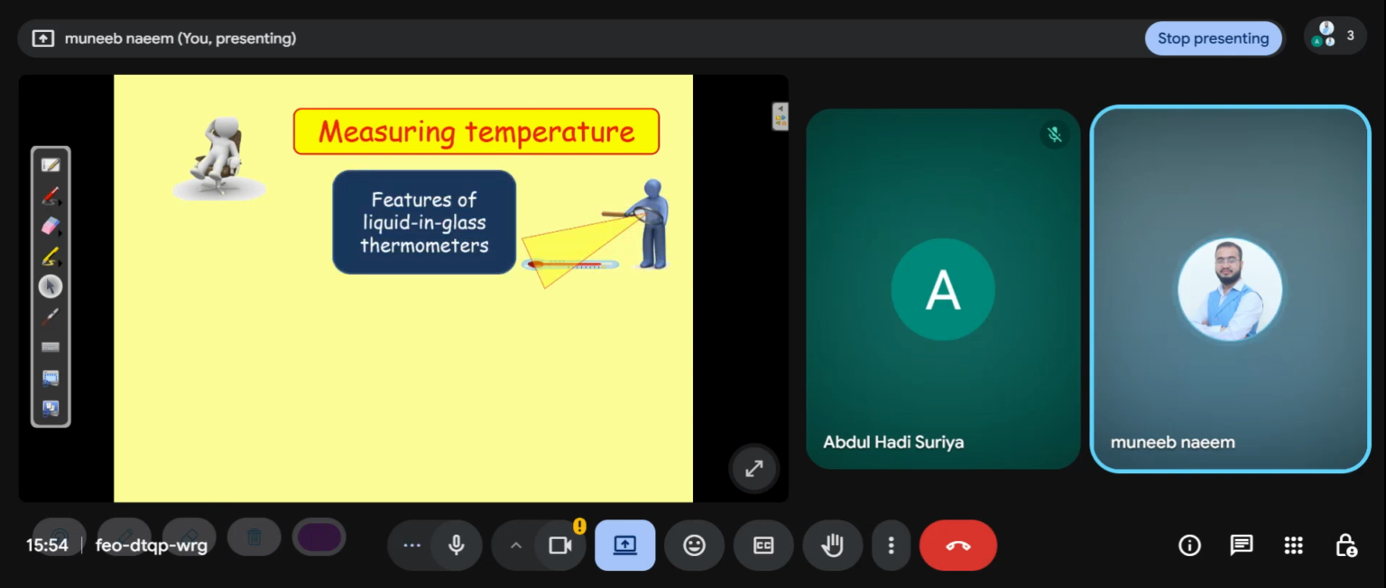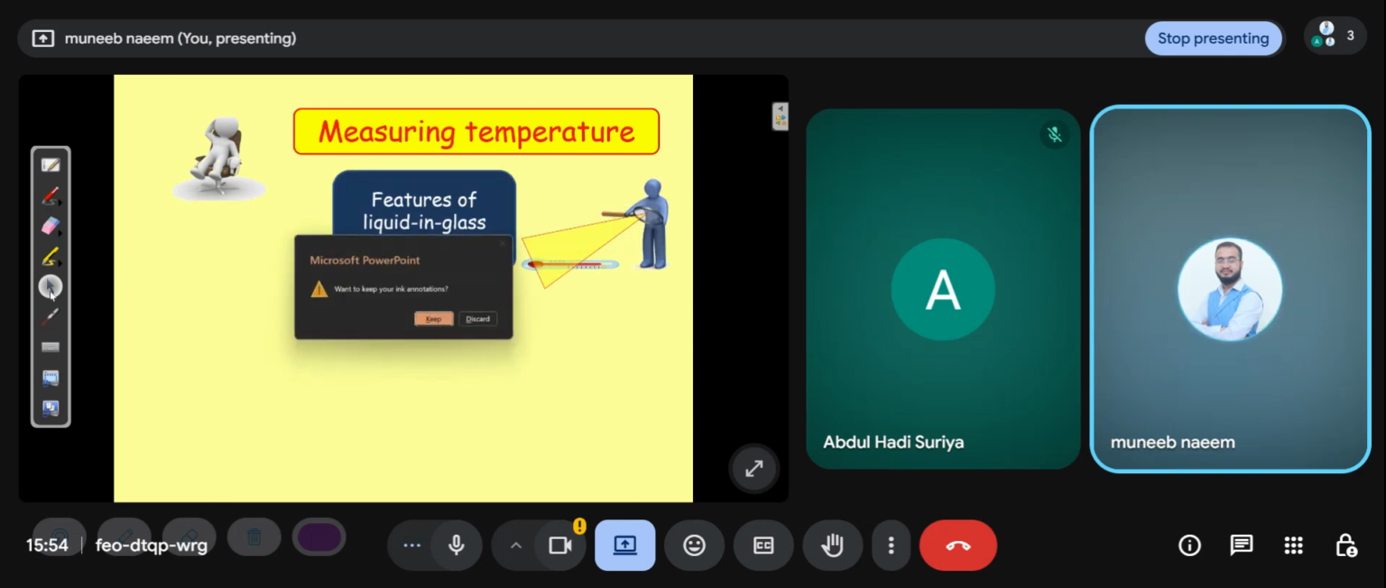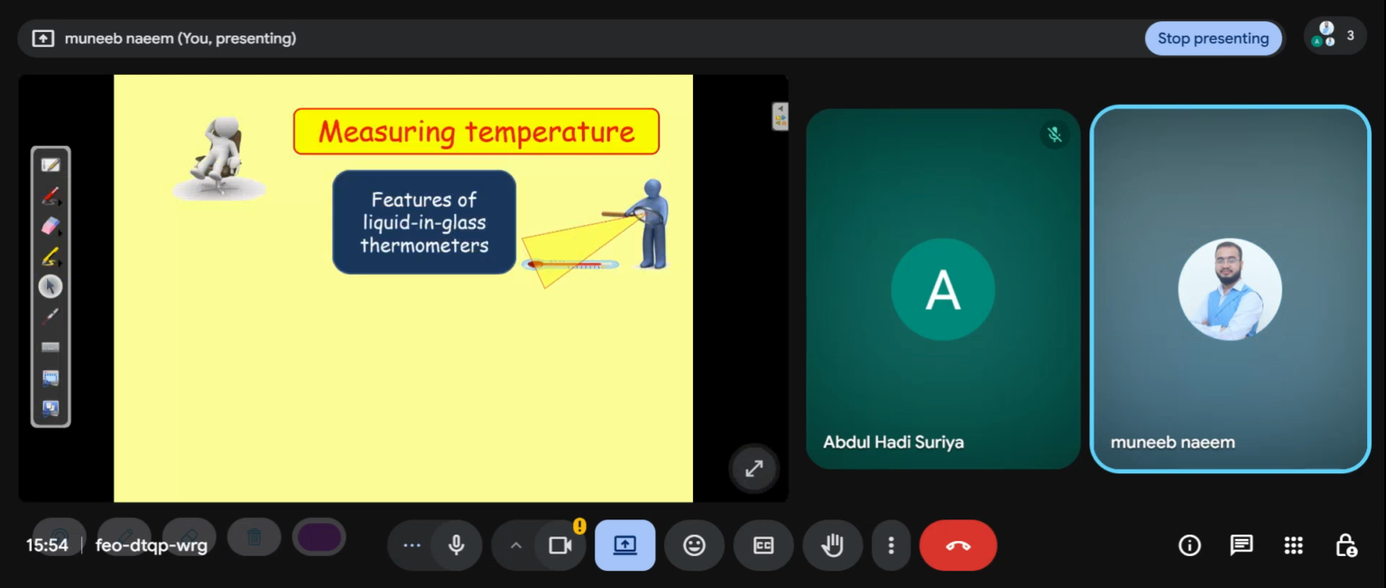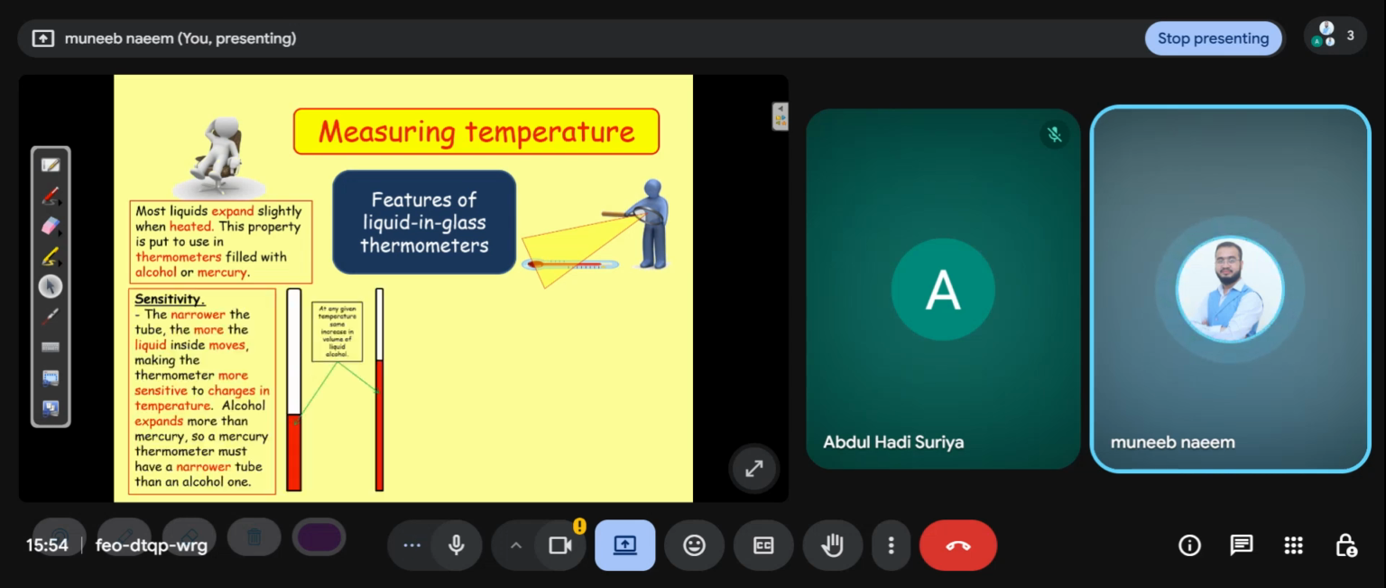Measuring temperature. Features of liquid in glass thermometers. How can you measure? There is a measuring temperature.